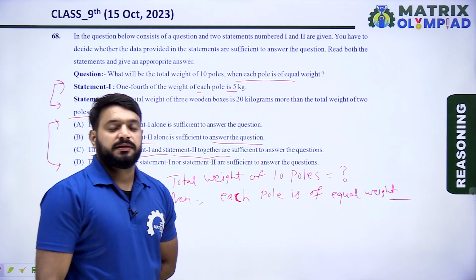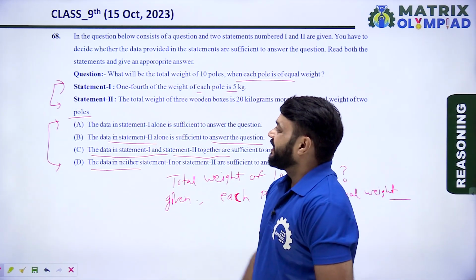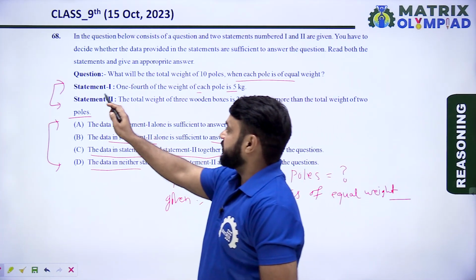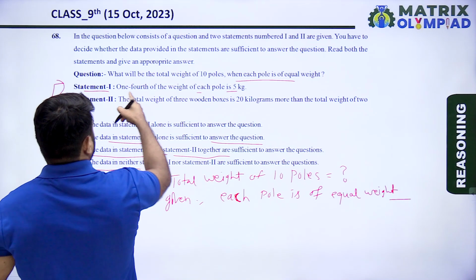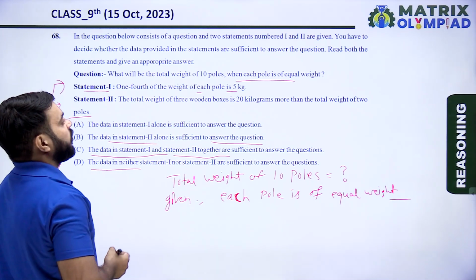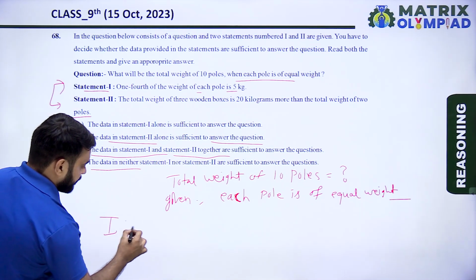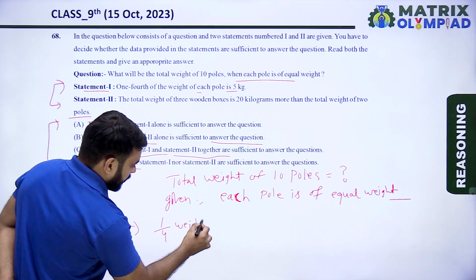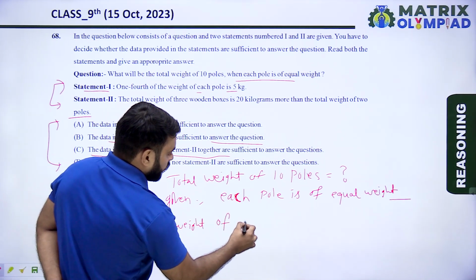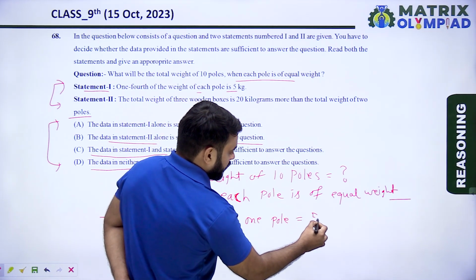So first, taking both statements separately. Okay, now first take statement first. According to statement first, 1/4 of the weight of each pole is 5 kg.